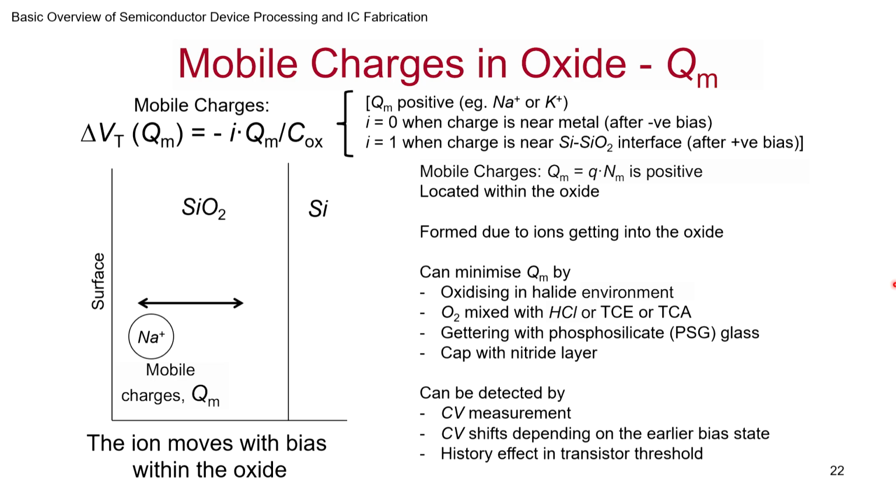There is a history. Once you apply a positive bias, you get some response. Then you go back and apply a large negative bias, and then come back and measure, you will get something else.